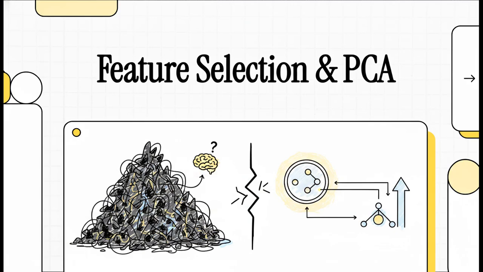Welcome to the Explainer. Today we're diving straight into Lecture 8, Feature Selection and Dimensionality Reduction. We are going to solve the mystery of why having way too much data can actually ruin your machine learning models. We usually assume more information is always better, right? But in data science, that instinct can actually lead us straight into a trap.